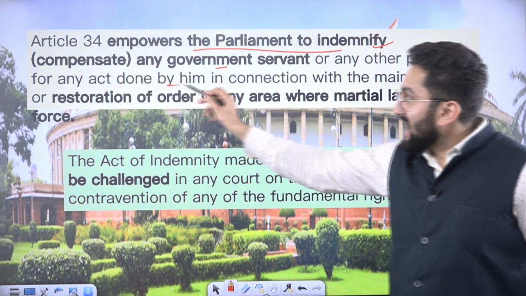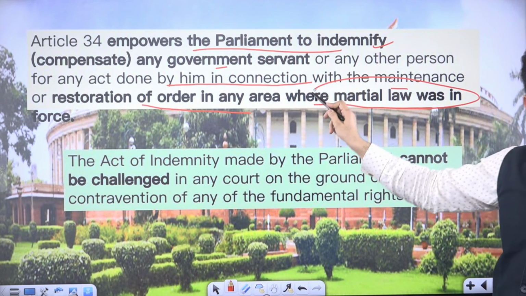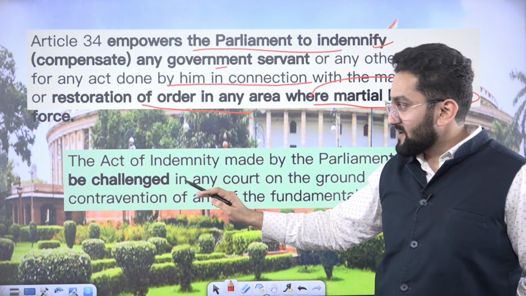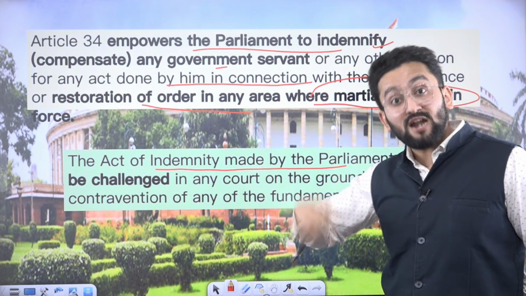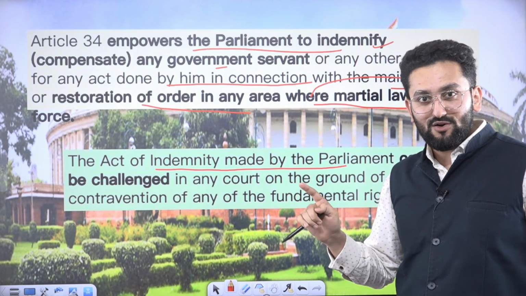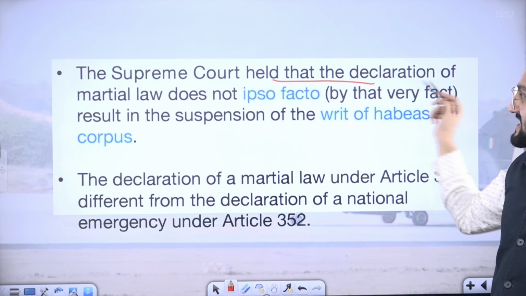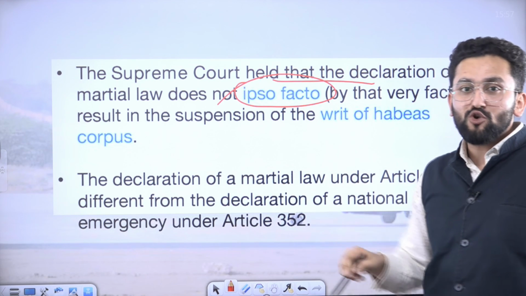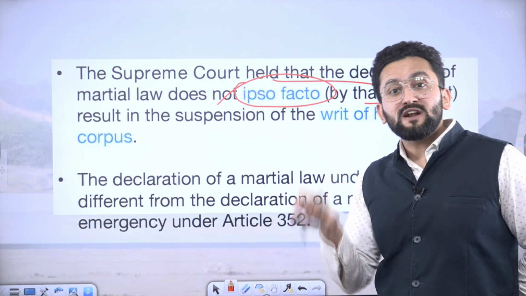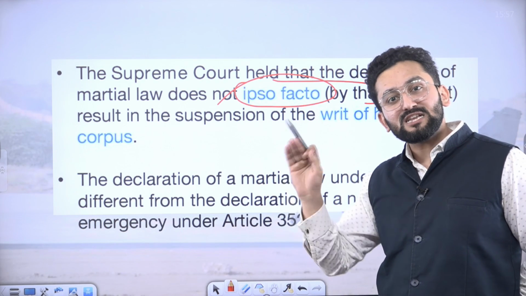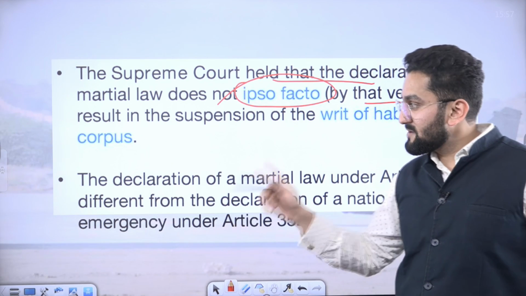Okay, so it means for acts done by him in connection with the maintenance, restoration of order in any area where martial law is in place, protection will be given. The act of indemnity made by Parliament cannot be challenged in any court, because Parliament has made the law, you cannot challenge it. Okay, because Article 34 gives this power to Parliament. Now the Supreme Court held that the declaration of martial law does not ipso facto, that very fact, mean that all the fundamental rights will be abridged. There will be an express order in which it will be expressly mentioned how fundamental rights will be dealt with.